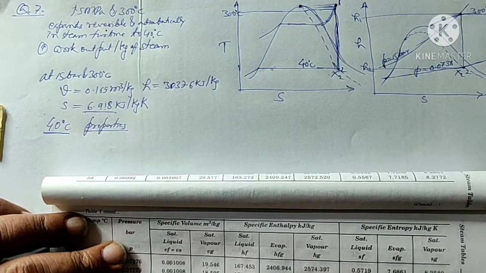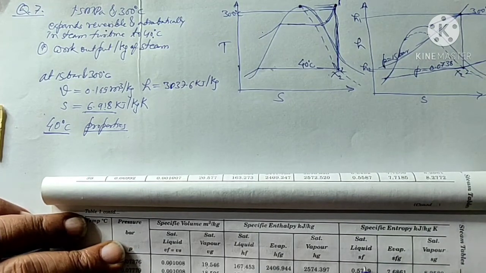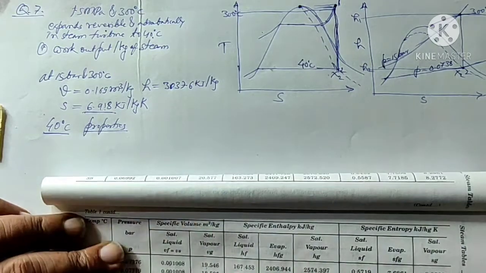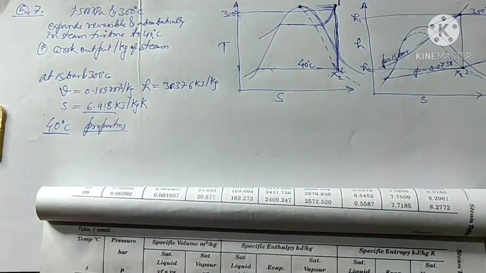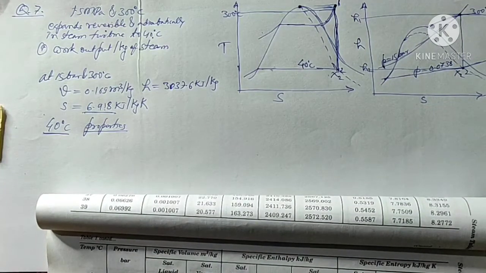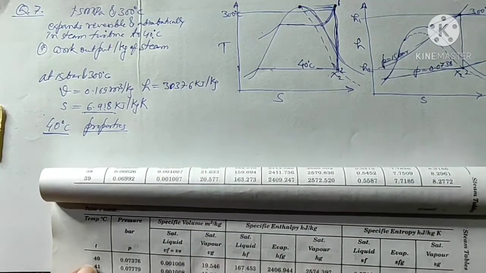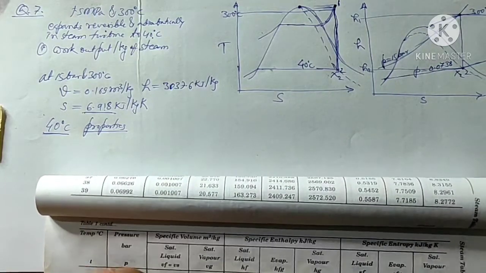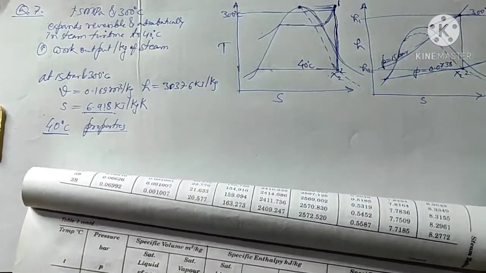because 1 kg if it is totally in the steam form, then this is the entropy, and if it is totally in liquid form, then this is the entropy. So there must be a mixture of liquid plus vapor, and that will give me the entropy as 6.918. So what I will do, I will note down the readings of 40 degrees centigrade pressure, volumes, enthalpies and entropies first on the copy.